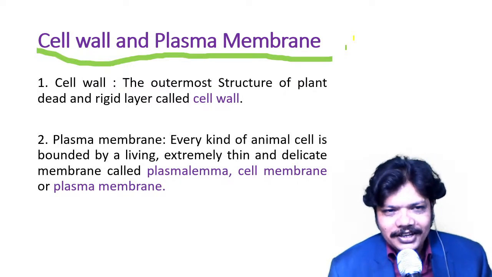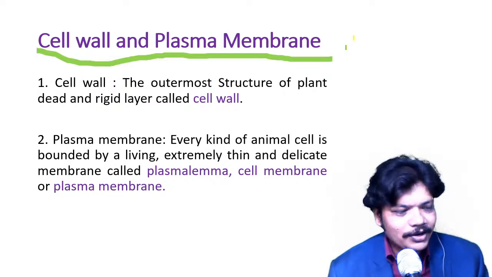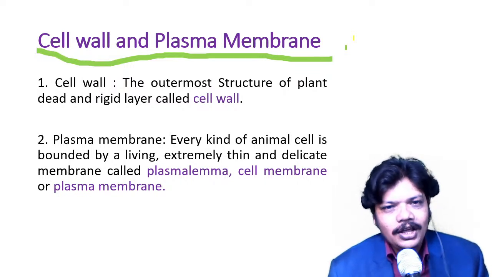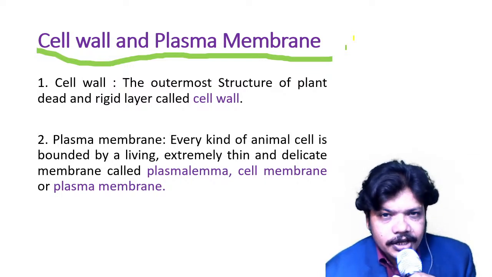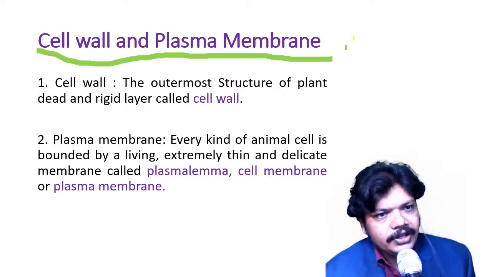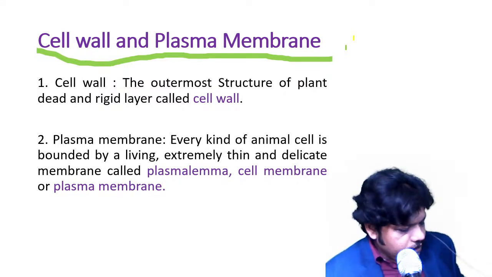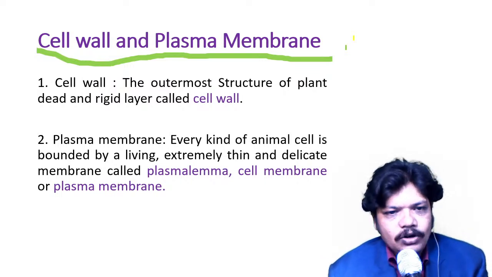But plant cell is included in botany, so our part will stop here regarding cell wall, and we will look at the plasma membrane, because plasma membrane is a part of animal cell and cell wall is part of the plant cell. Even though, cell wall is the outermost structure of plant.